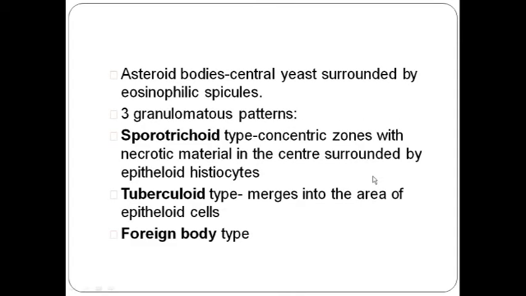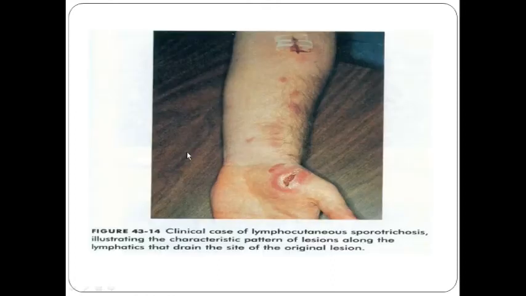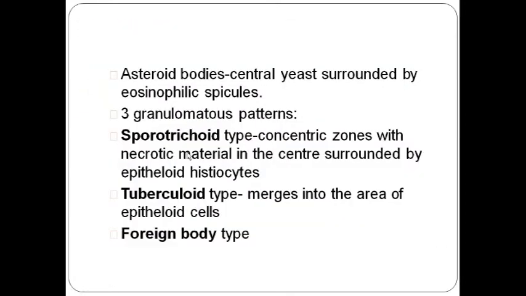Okay. Now some bodies are there, that is asteroid bodies. Asteroid bodies are nothing but a central yeast surrounded by eosinophilic spicules, and it has a foreign body type reaction, tuberculoid type reaction and sporotrichoid type of reaction. Now the foreign body type of reaction we all know. So these various patterns, tuberculoid pattern, sporotrichoid pattern, are basically nothing but how your histopathology is looking.